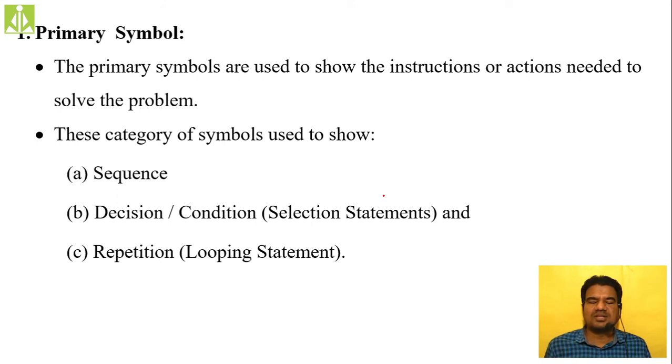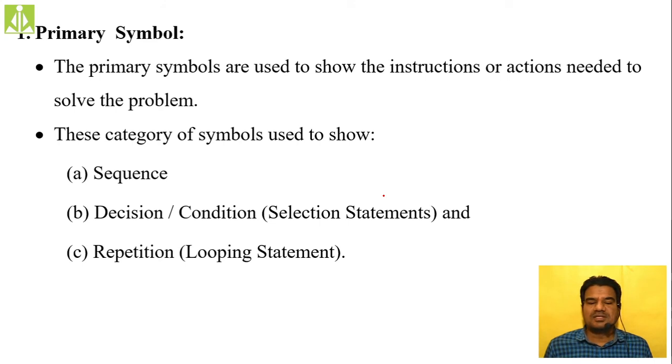So all the auxiliary symbols we discussed so far are not going to participate in the algorithm. They just show the flow of control, to show what needs to be considered when you are referring to the flowchart or the algorithm. But these primary symbols are a part of the flowchart. They hold the actual working content, the instructions, commands, and actions needed to solve your problem. The primary symbols are used to show the instructions or actions needed to solve the problem.